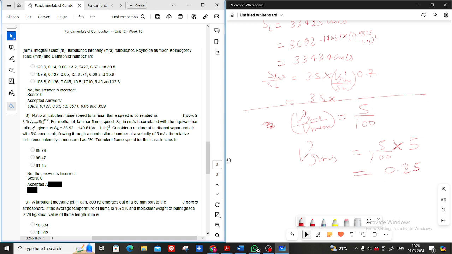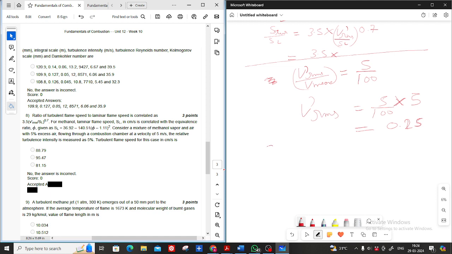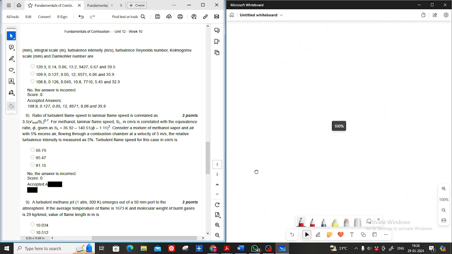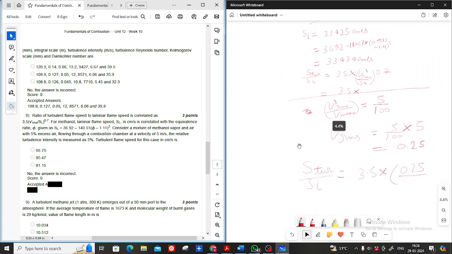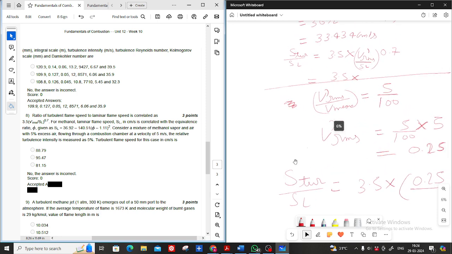Now, turbulent flame speed upon SL is given by the relation 3.5 into 0.25 upon SL to the power 0.7. SL is 33.425 centimeter per second, that is 0.334 meter per second.